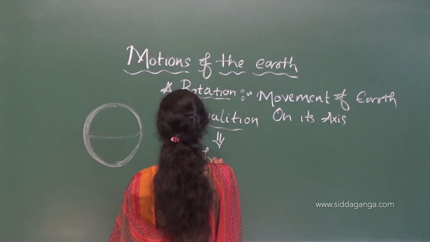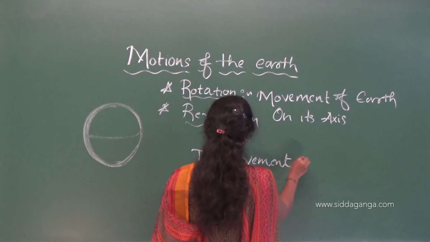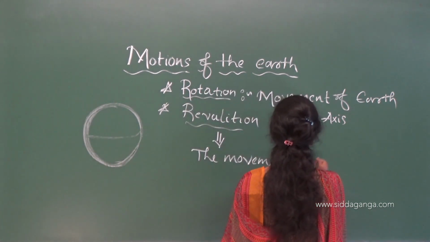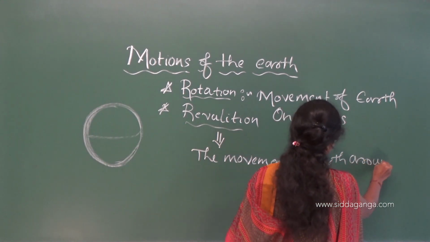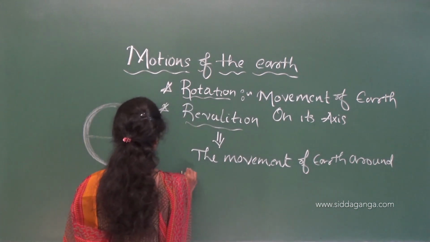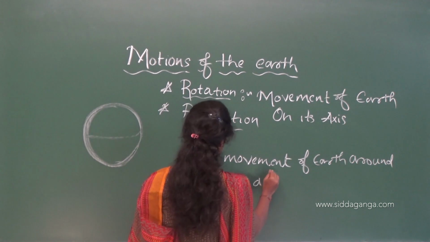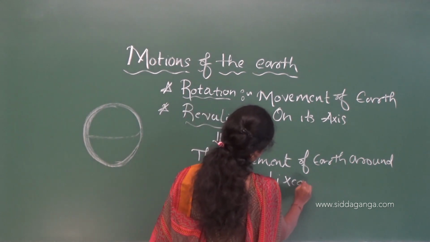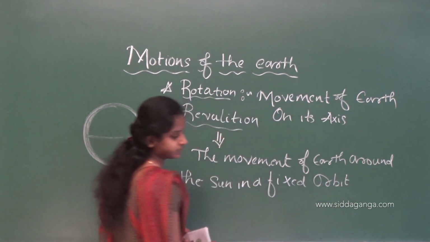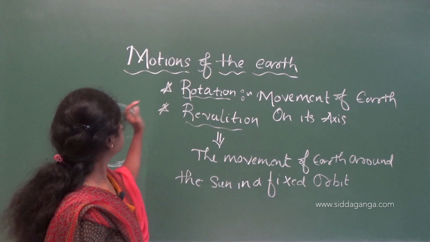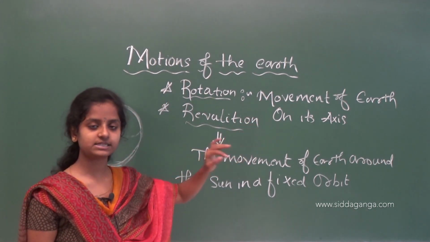The movement of earth around the sun in a fixed path or orbit. So rotation is a movement of the earth on its axis.